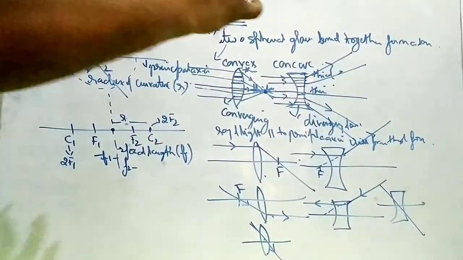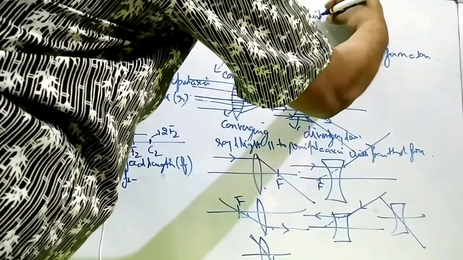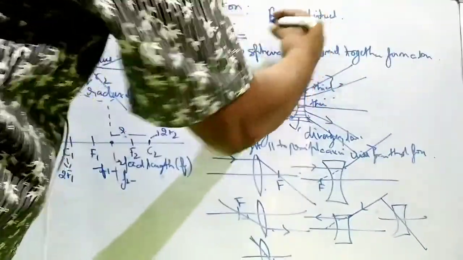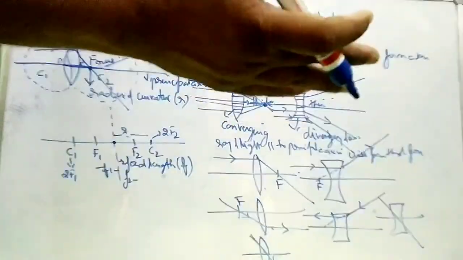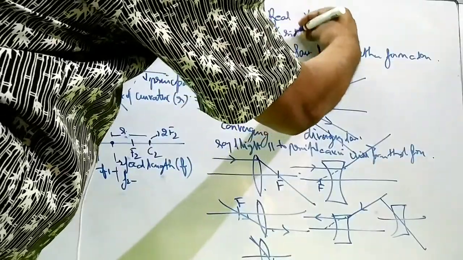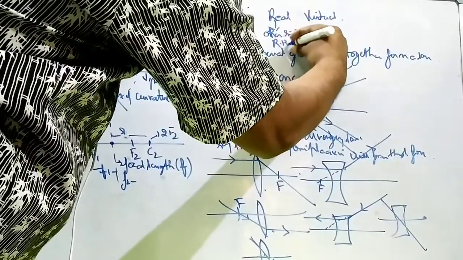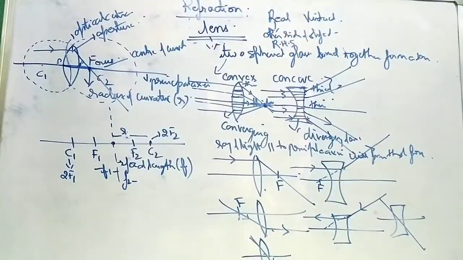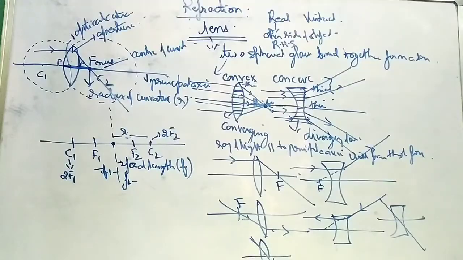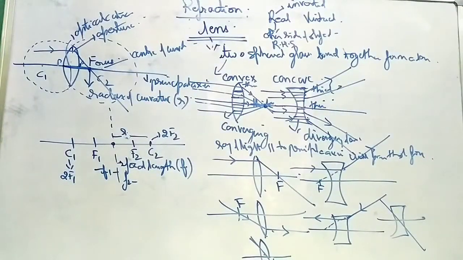Two types of image will be formed: real image and virtual image. Real image is always on the other side of the object. If the object is kept on left hand side, the image will be formed on the right hand side and it will be considered as real image. Real image is always inverted, and size depends upon where the object is being kept.